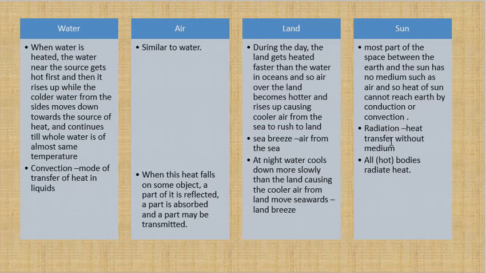Kitchens are always very hot. Why? Because of the heat generated in the cooking process. That radiation gets caught up by the air, and then once the air becomes hot, by way of convection all the air around becomes hot. So all bodies radiate. The hot bodies radiate more heat. Okay, so when heat falls on an object, some is absorbed, some is reflected, and some is transmitted. That is the property of the way of transfer of heat.